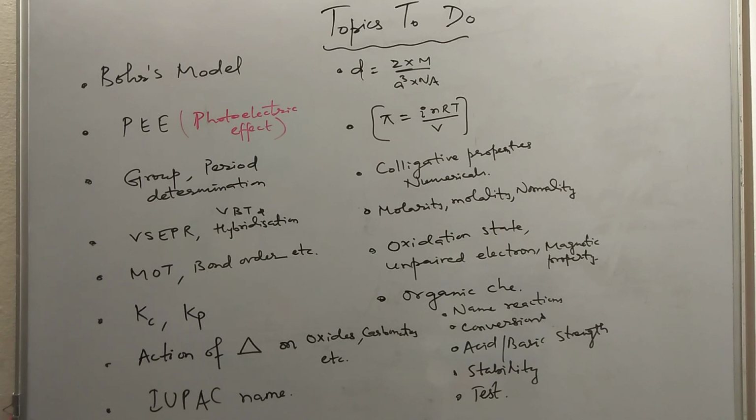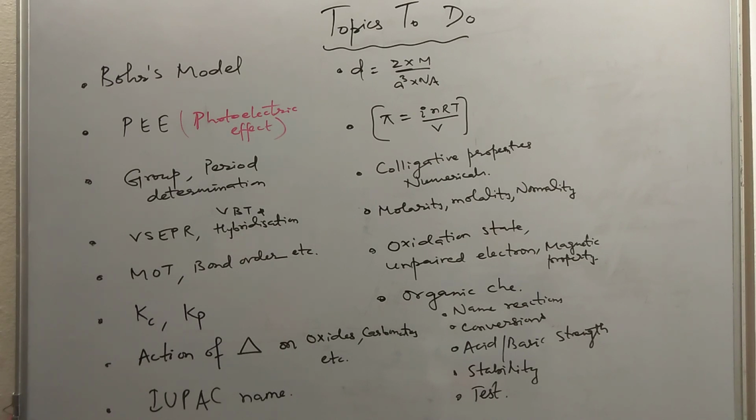Next, from the solutions chapter you have to remember molarity, molality, normality and colligative properties. Colligative properties are the properties of a solution which depend on the number of solute particles. There are 4 types: relative lowering of vapor pressure, elevation of boiling point, depression of freezing point, and osmotic pressure. You have to know about the Van 't Hoff factor a little bit. You must be thinking that the Van 't Hoff factor has been deleted, but questions related to it will definitely be there in competitive exams.